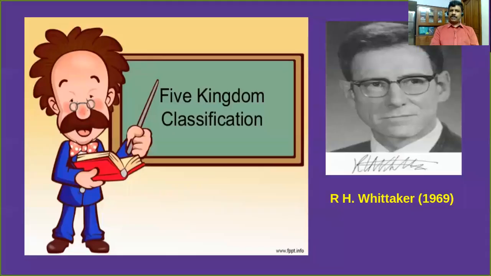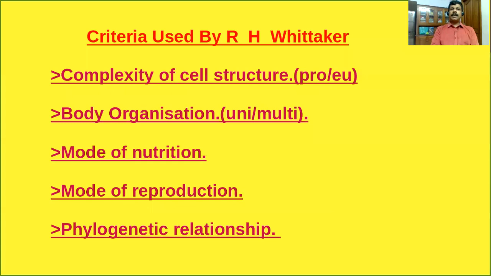Now we are going to start the five kingdom system of classification. As you know, the five kingdom system of classification was proposed by R.H. Whittaker in 1969. Now we are going to discuss the detailed aspects of this system. First of all, which are the most important criteria used by R.H. Whittaker for this classification? First one, complexity of cell structure.